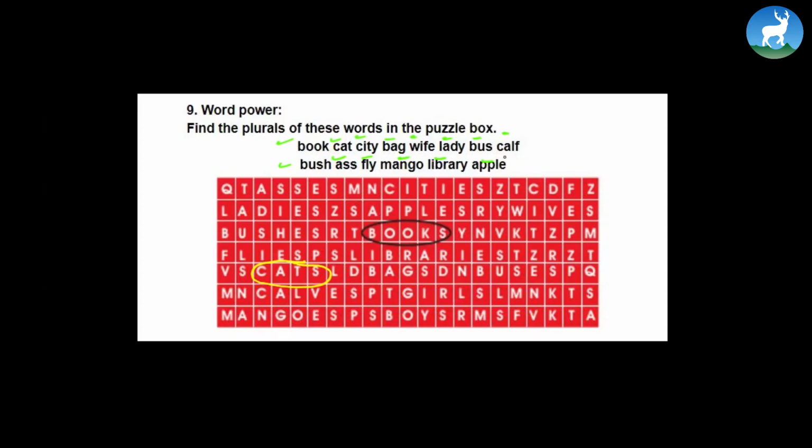Now, if you're wondering about the calf, again, do one for you. Calf, you can go for the calf. The rest you can do as homework with help from the dictionary, of course.